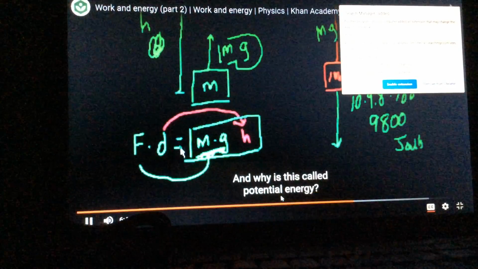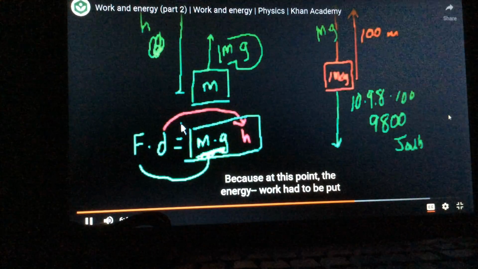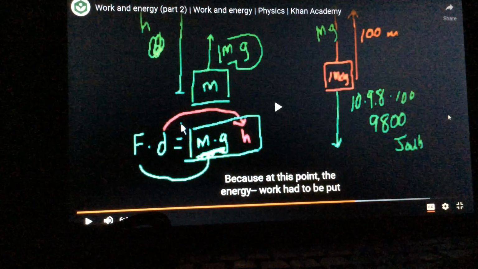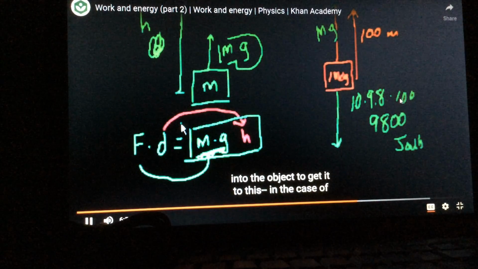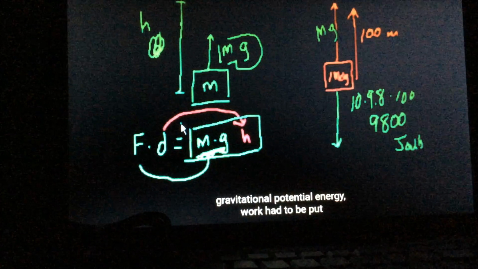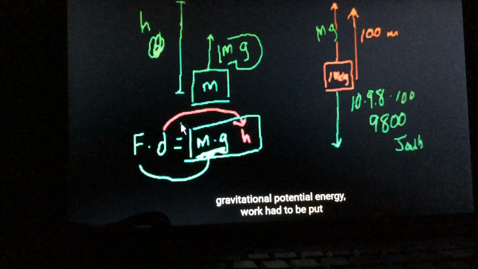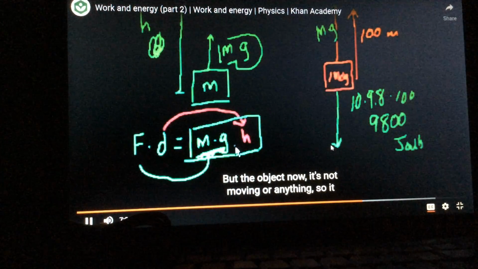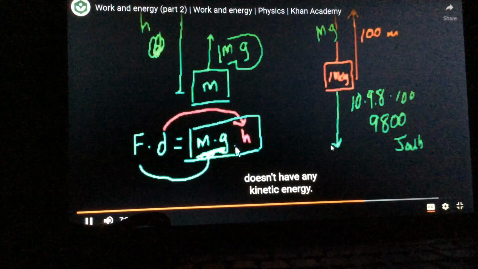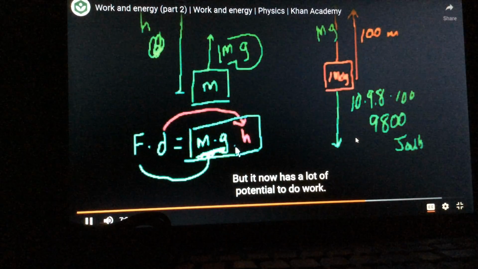And why is this called potential energy? Because work had to be put into the object to get it to this height. But the object now, it's not moving or anything, so it doesn't have any kinetic energy, but it now has a lot of potential to do work.